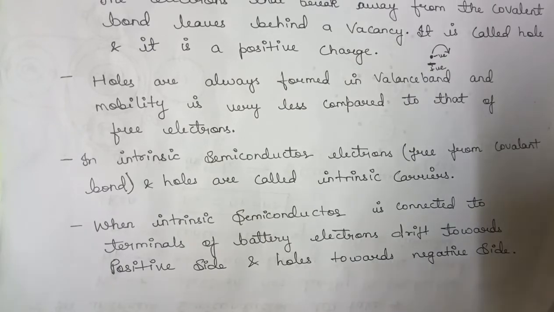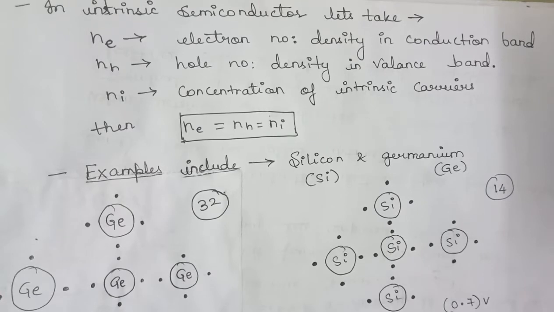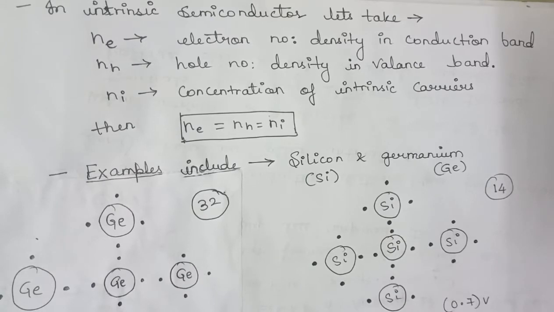Now, in intrinsic semiconductors, let's take Ne as the electron number density in the conduction band, NH as the hole number density in the valence band, and Ni as the concentration of intrinsic carriers. Then Ne is equal to NH is equal to Ni.